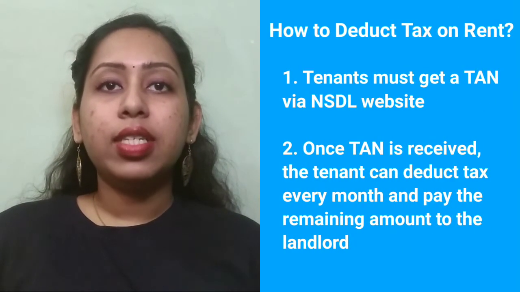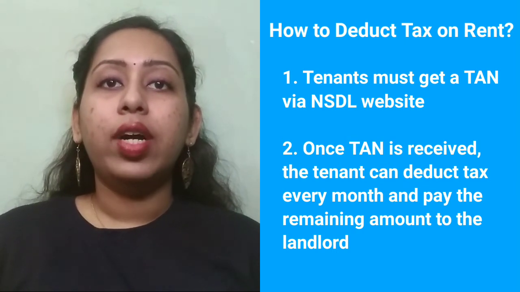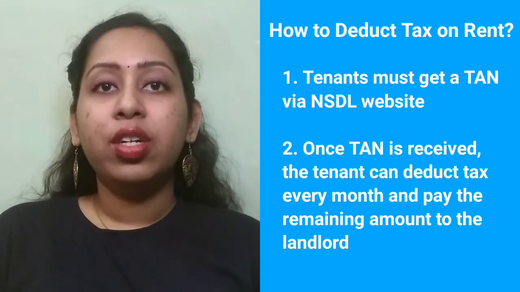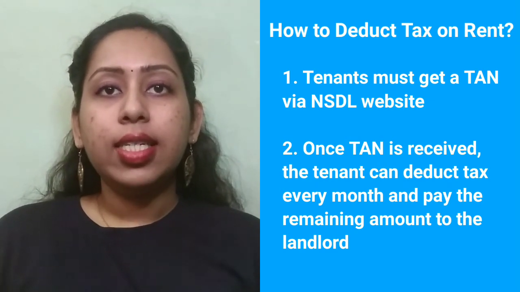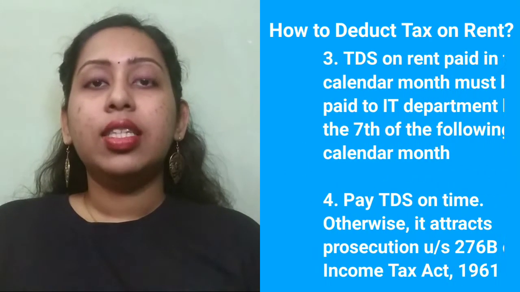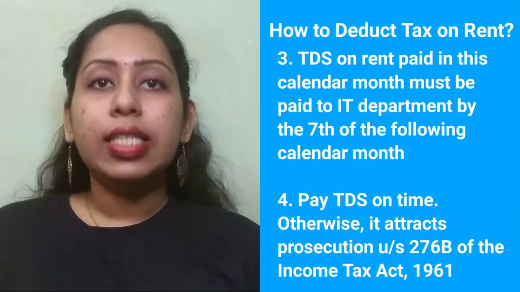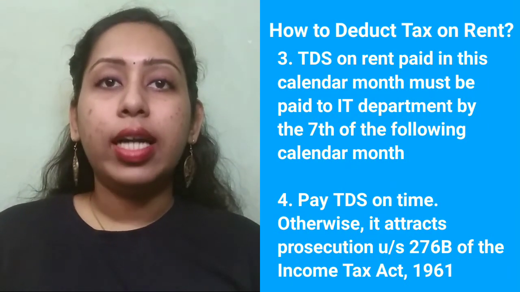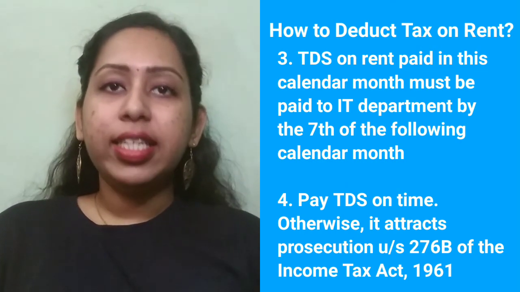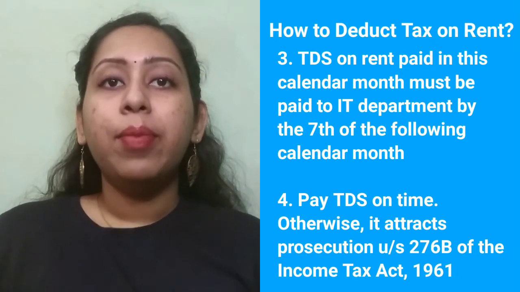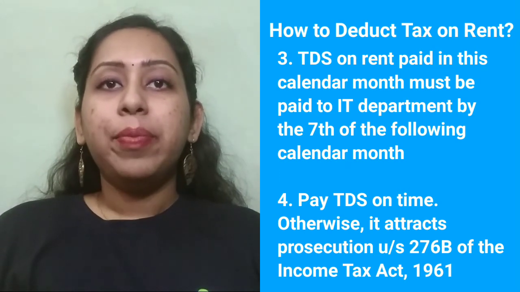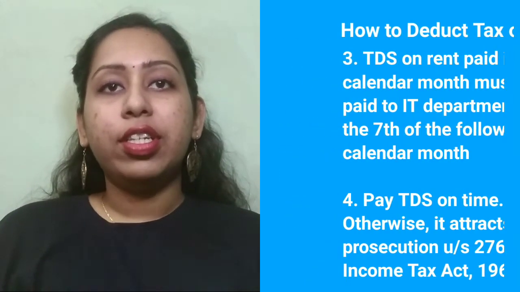1. Tenants must get a tax account number TAN via the NSDL website. The link to the website is given in the description. 2. Once the TAN is received, tenants can deduct tax every month and pay the remaining amount to the landlord. 3. TDS on rent paid in this calendar month must be deposited with the IT department by the 7th of the following calendar month. 4. Pay TDS on time, otherwise it attracts prosecution under Section 276B. That is, imprisonment ranging from 3 months up to 7 years.